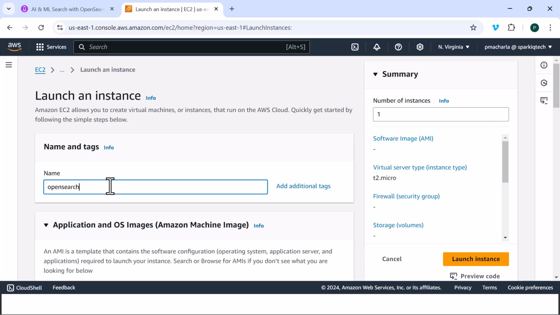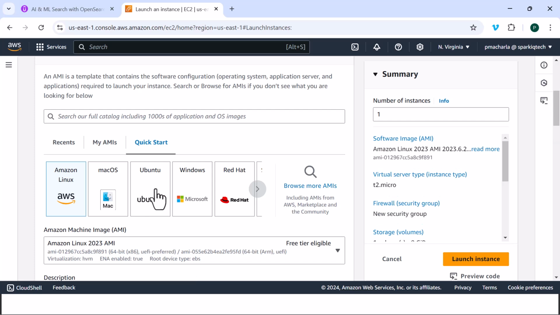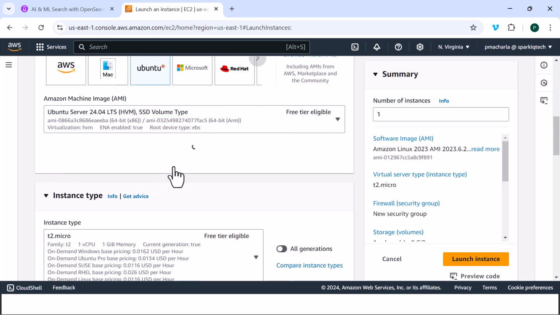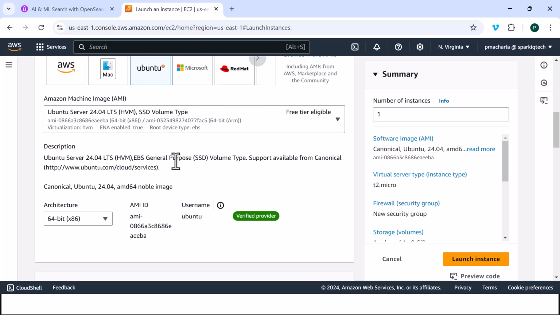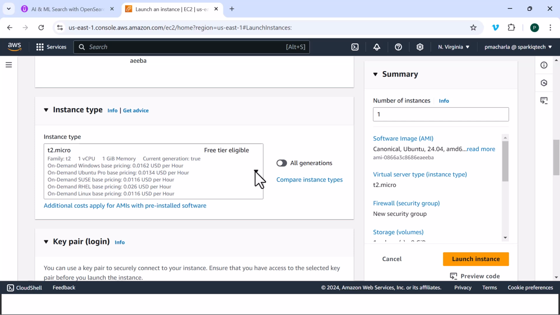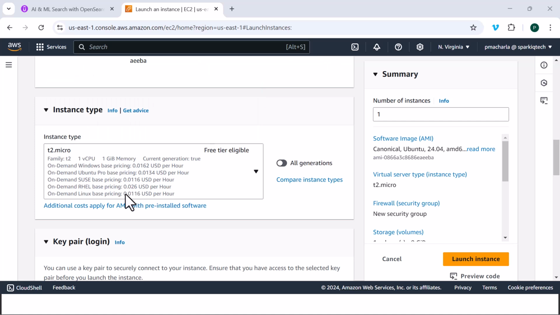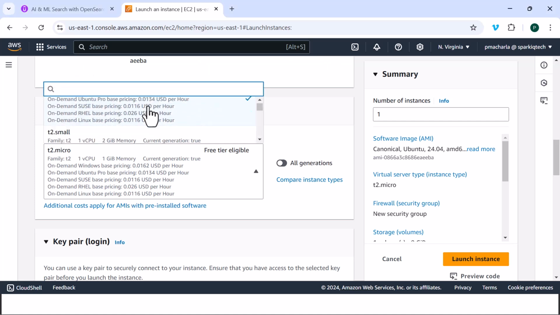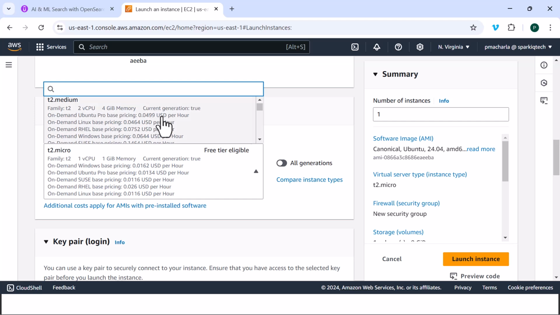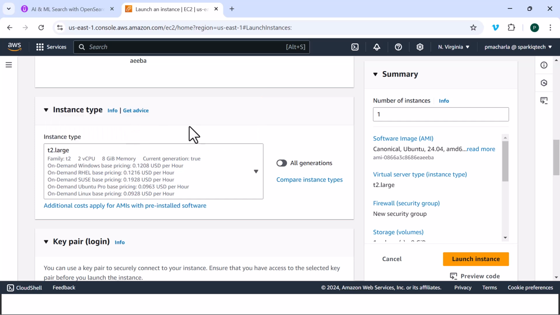I'm going to call it OpenSearch, the name, and you want to select Ubuntu 24.04 LTS, and the instance type you would want to select as at least 4 GB of RAM. So let's scroll through here and identify a 4 GB. I would go ahead and select a large, which is 2 virtual core CPUs and 8 GB. Let's go ahead and select it.